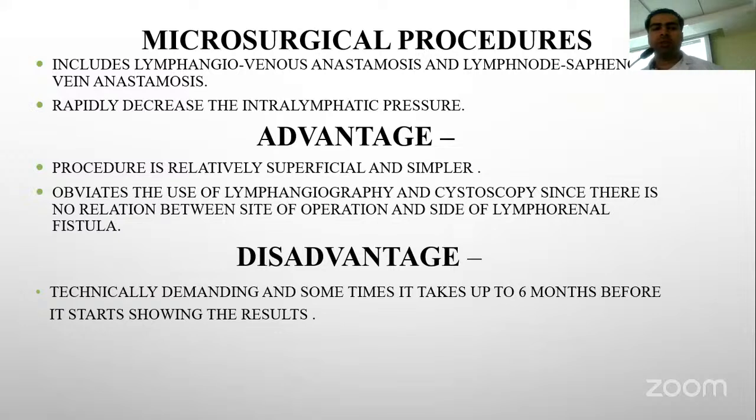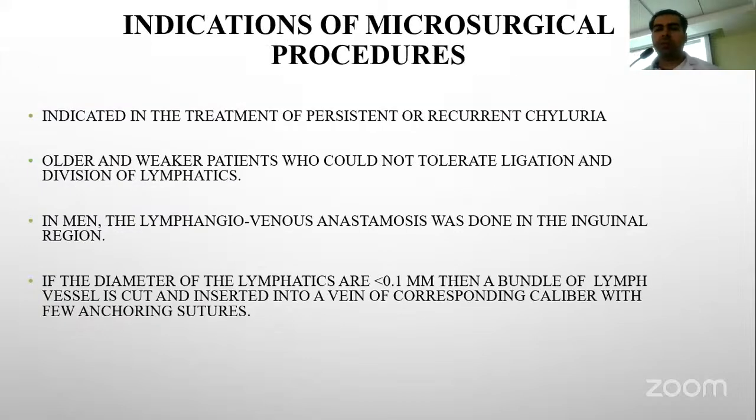Microsurgical procedures include lymphangiovenous anastomosis and lymph nodovenous anastomosis. The advantage is that the procedure is relatively superficial and simpler. It obviates the use of lymphangiography and cystoscopy since there is no relation between the operation and the site of the lymphorenal fistula. The disadvantage is that it is technically demanding and it may take about 6 months for the relief to occur. These are indicated when there is persistent or recurrent chyluria, and in older and weaker patients who could not tolerate the ligation and division of lymphatics.